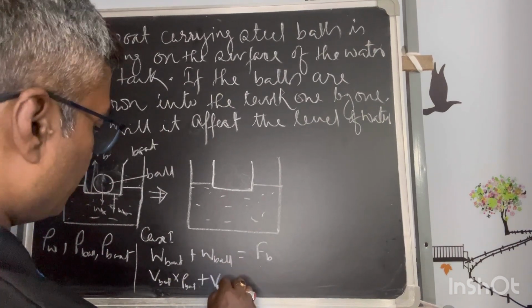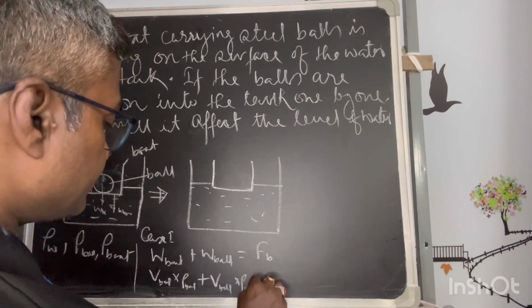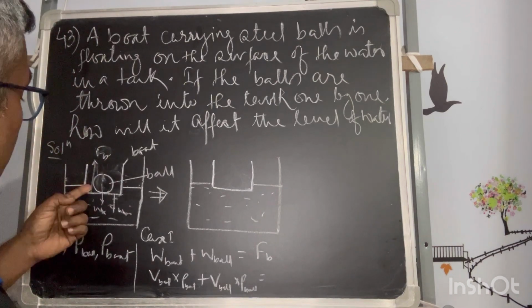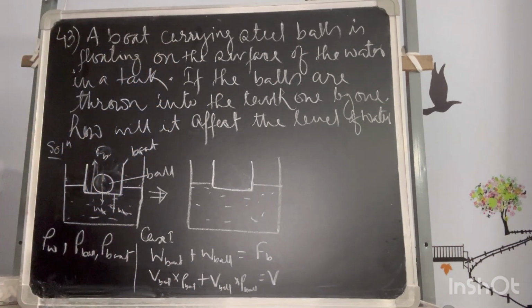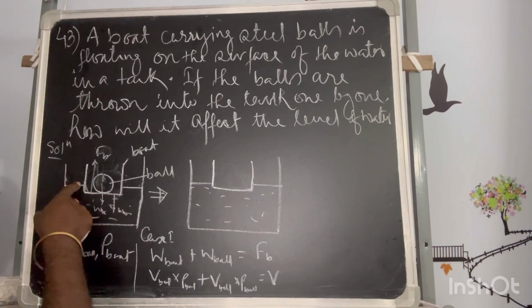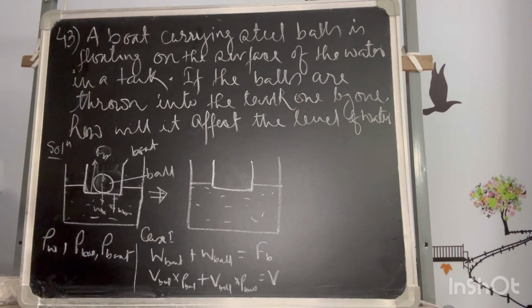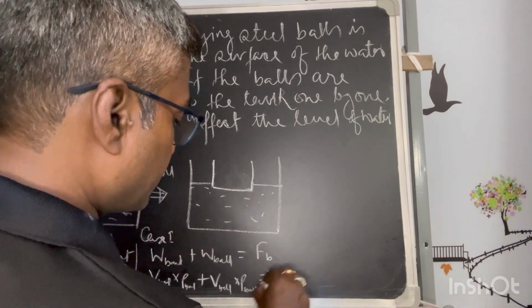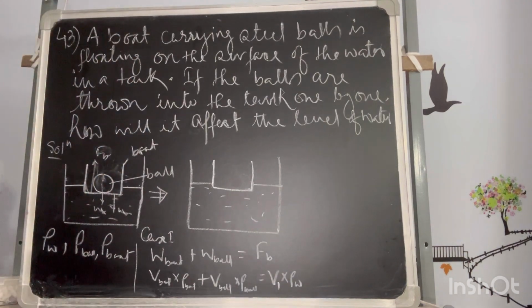Plus the volume of the ball into rho of the ball is equal to the volume of water displaced, which is how deep it is inside, into rho of water. Let's say this is V1, the volume it is displacing.